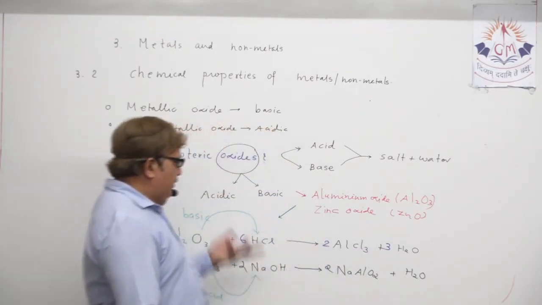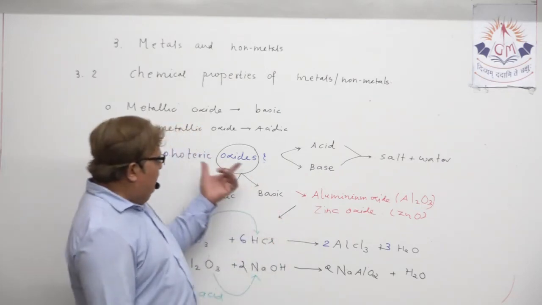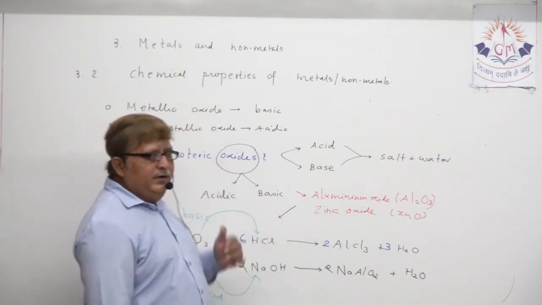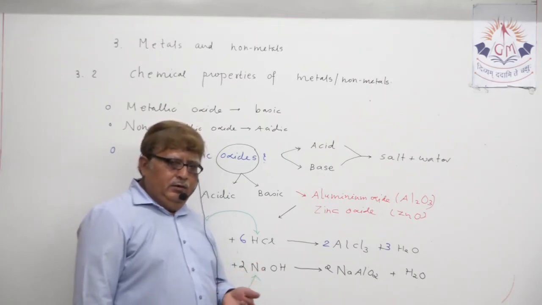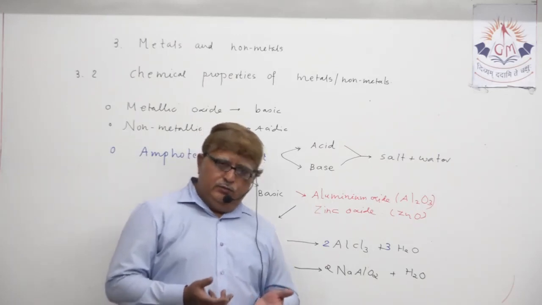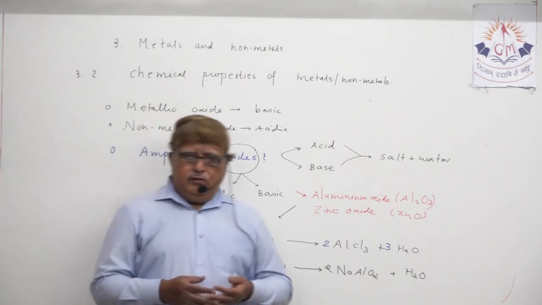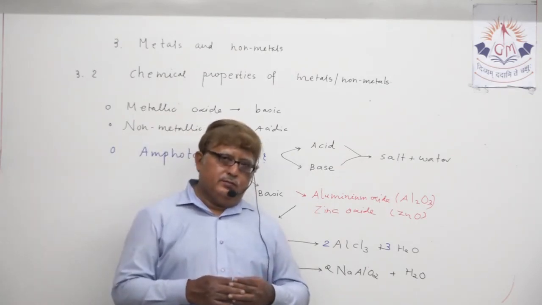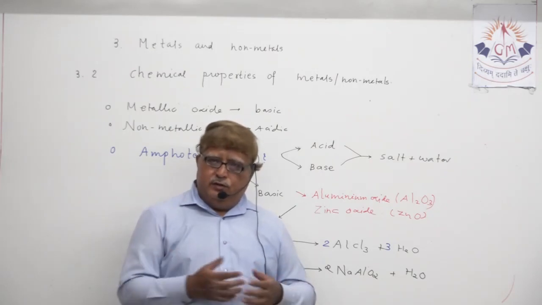Any chemical equation you can generate yourself for representing this: metal plus oxygen gives metallic oxide, any. Non-metal plus oxygen gives non-metallic oxide. You can represent any equation, not necessarily particularly those equations given in the textbook.